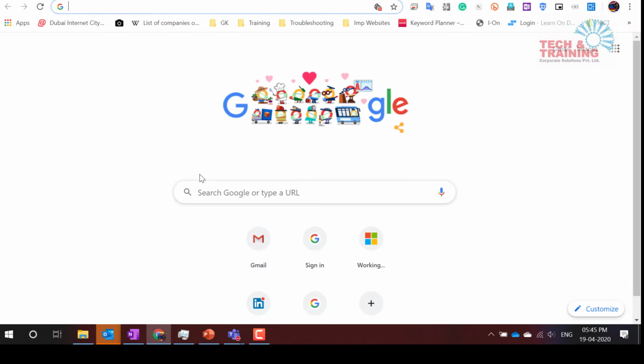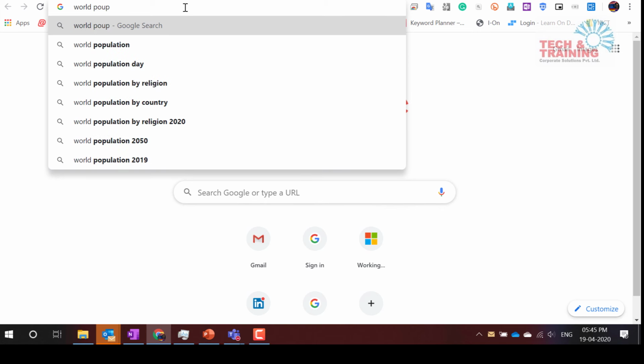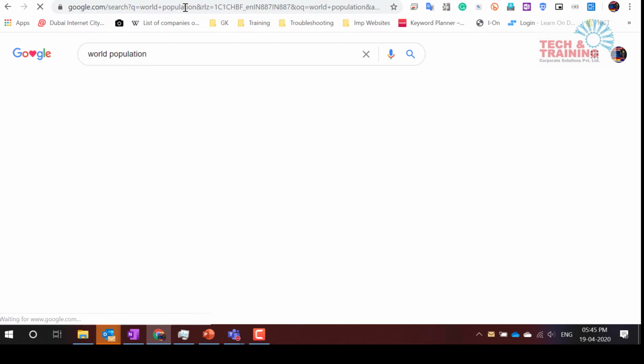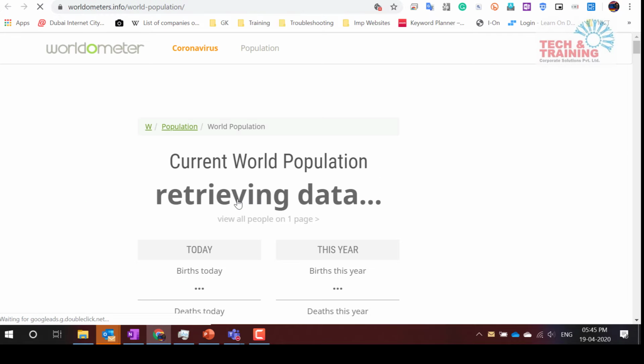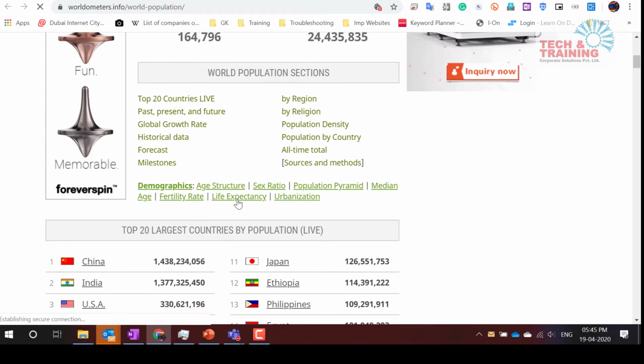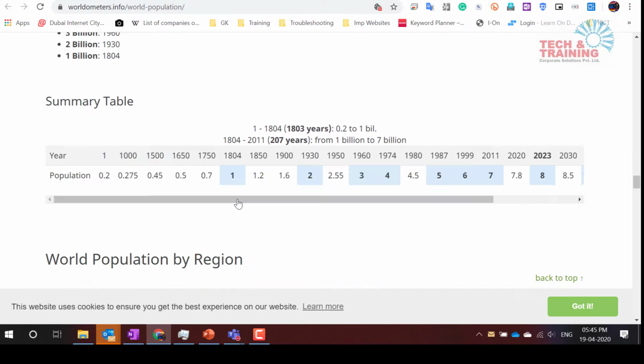Now, what I'm doing is making notes. Let's say while I'm making notes, I go ahead and do some search. We often do these kinds of searches online. So I search for OneNote, or else let's say world population, because this is a familiar website that I generally go to, so I take up that example. Take a look. This is the world population website, and there are plenty of things on this website. This looks very interesting to me.